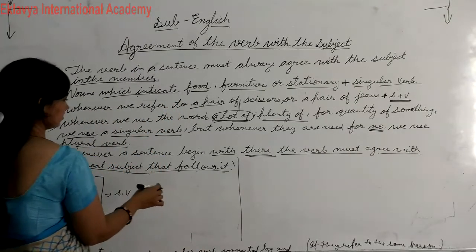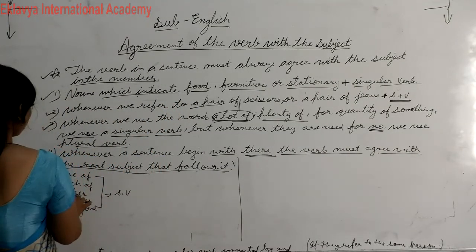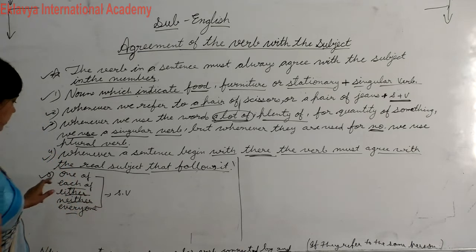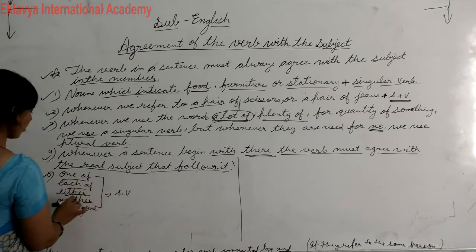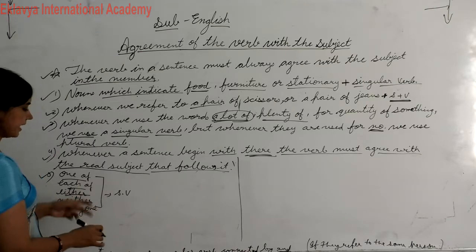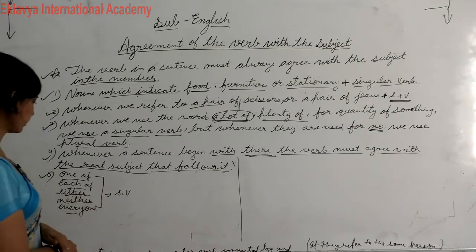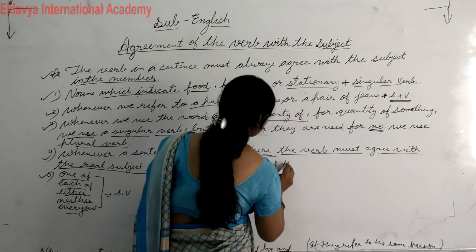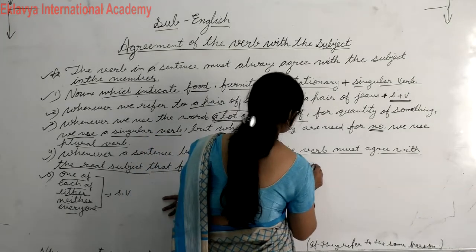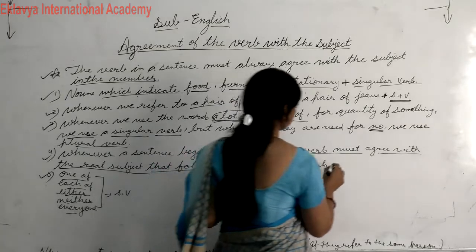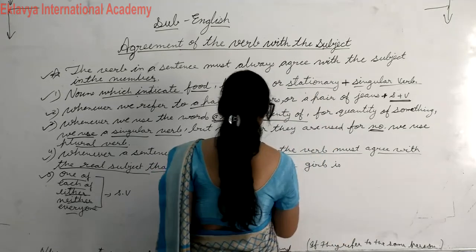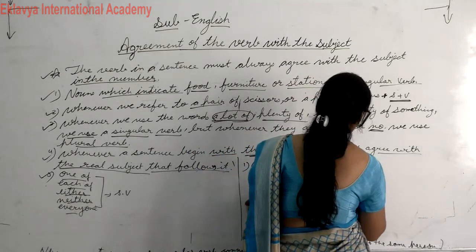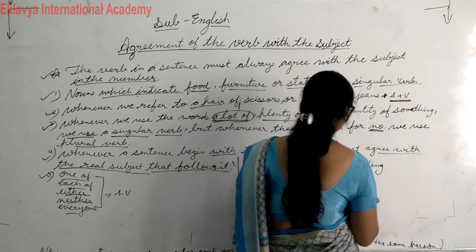Now, okay, one of, each of, either, neither, everyone, these all words, one of, each of, either, neither, everyone, take always singular verb. Okay student, when we use like one of the girls is reading.